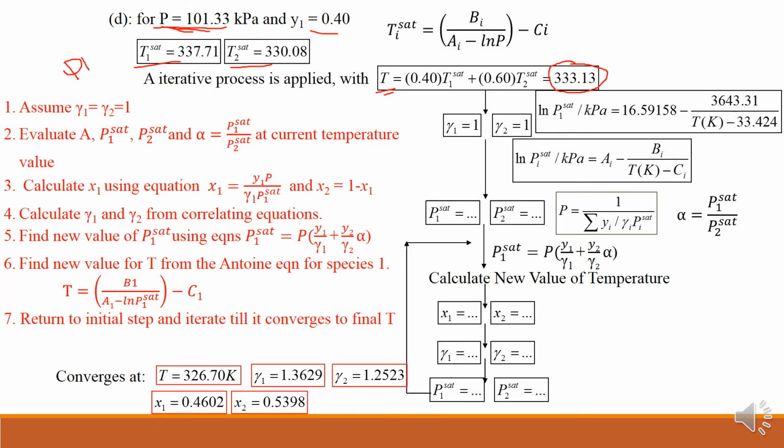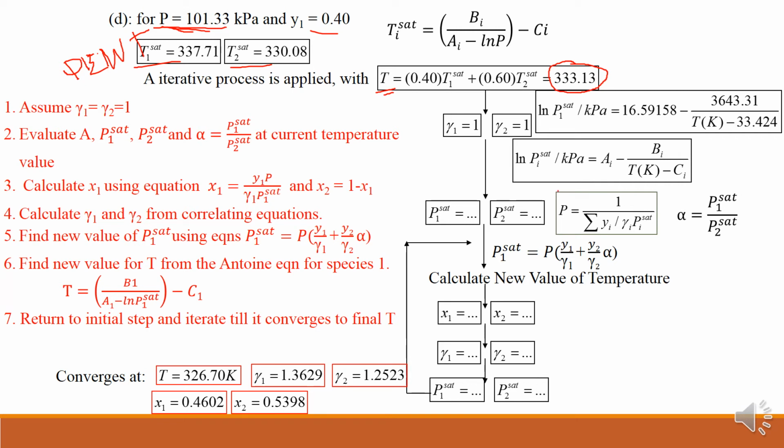So here in the dew T calculation, temperature is equal to this, and here again we have to consider gamma 1 and gamma 2 as 1, because it is not given. And once we have gamma 1 equal to gamma 2 equal to 1, and this is the initial temperature value, with this initial temperature value I can get P1 saturated and P2 saturated.